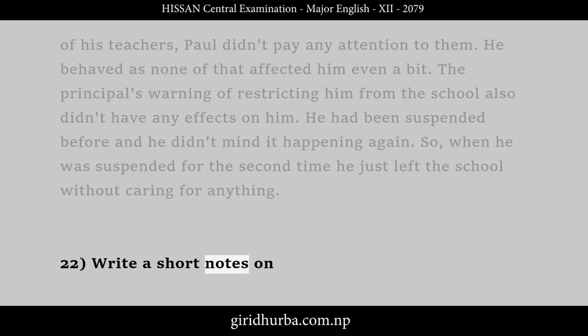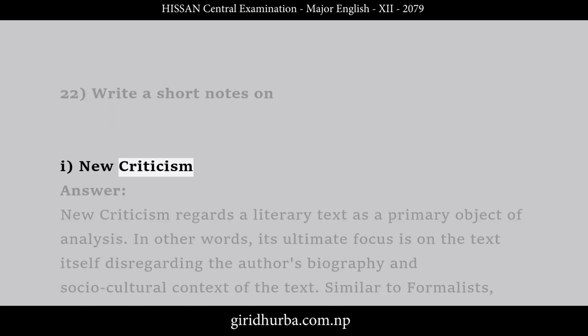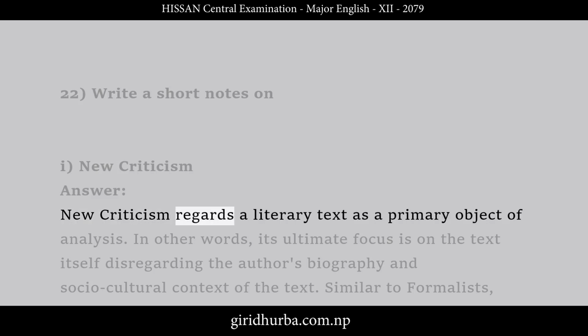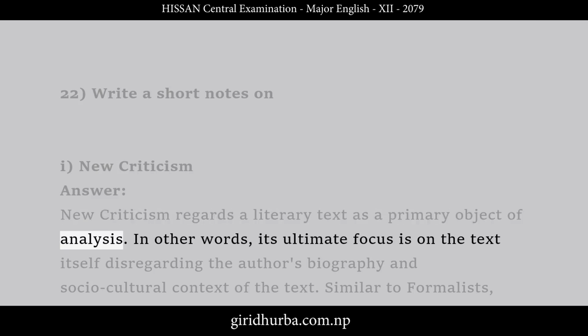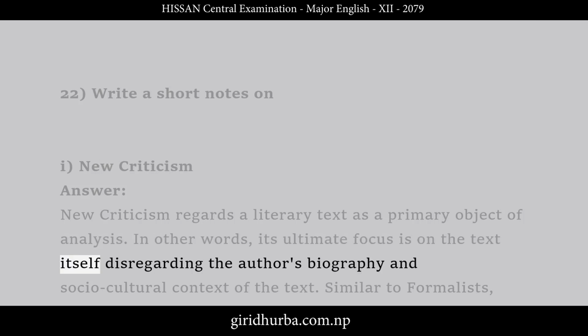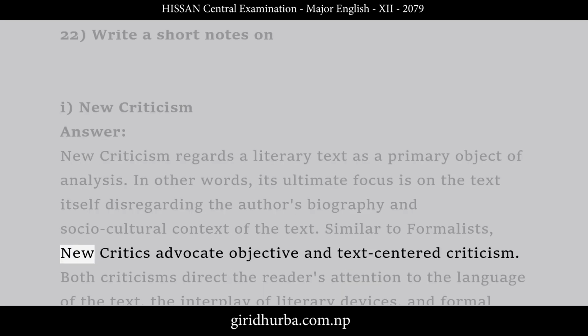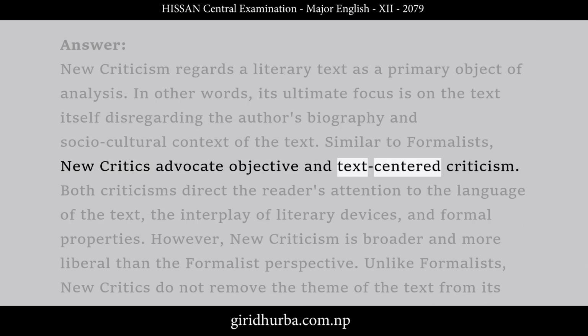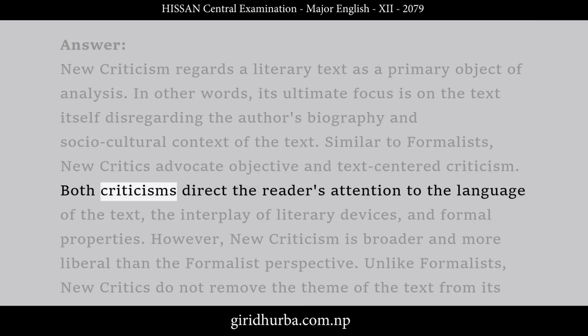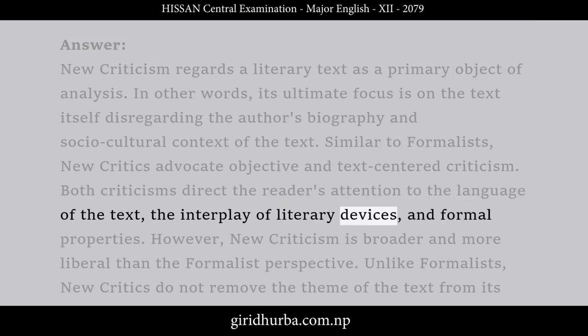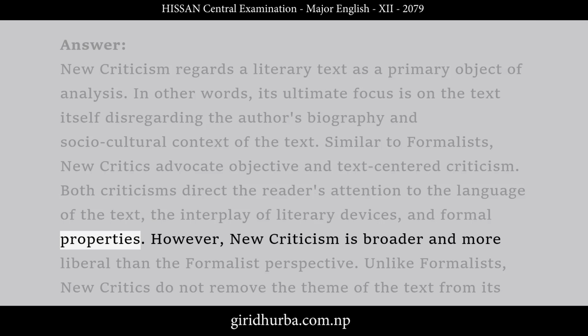22. Write short notes on New Criticism. Answer. New Criticism regards a literary text as the primary object of analysis. In other words, its ultimate focus is on the text itself, disregarding the author's biography and the socio-cultural context of the text. Similar to formalists, new critics advocate objective and text-centered criticism. Both criticisms direct the reader's attention to the language of the text, the interplay of literary devices, and formal properties.